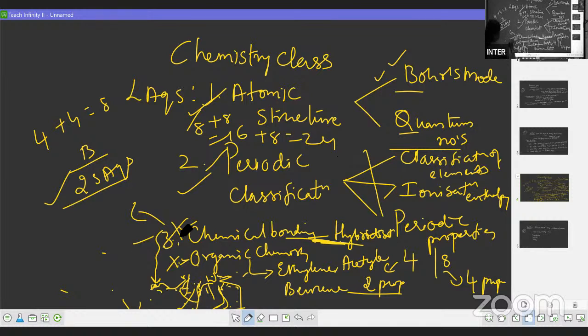So you pray not to get this hybridization in the SAQ. Means if it is not coming in the LAQ, definitely you are going to get it in the SAQ. Okay, so that is the benefit here. Now we are going to discuss the atomic structure.